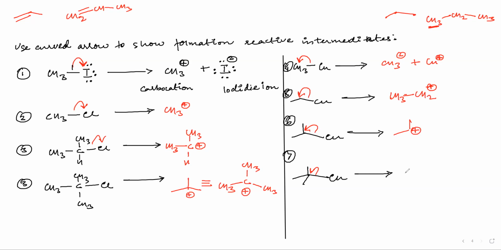Oh sorry, why am I writing positive when I have to write negative? This will be CH3, CH, CH3, and this will be negative here, and this will be CH3, CH3, CH3. This is also carbon negative.